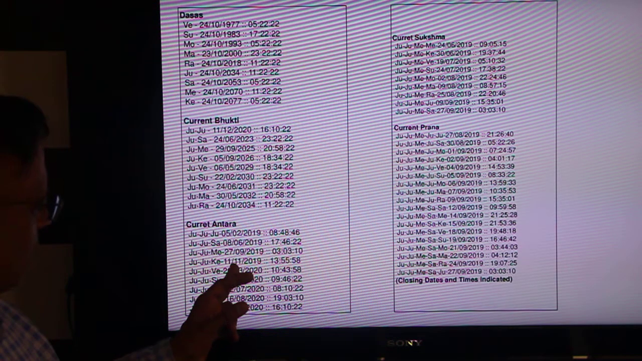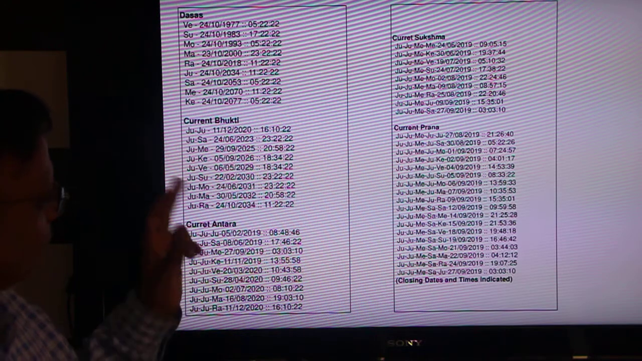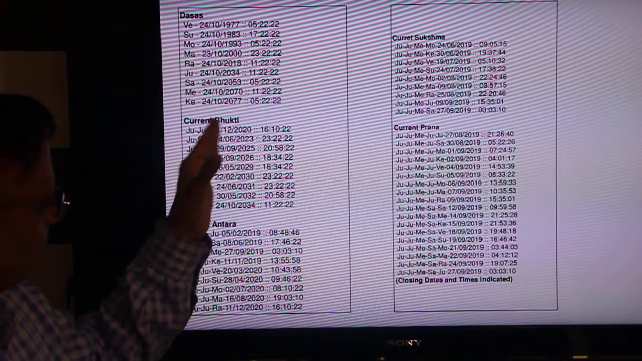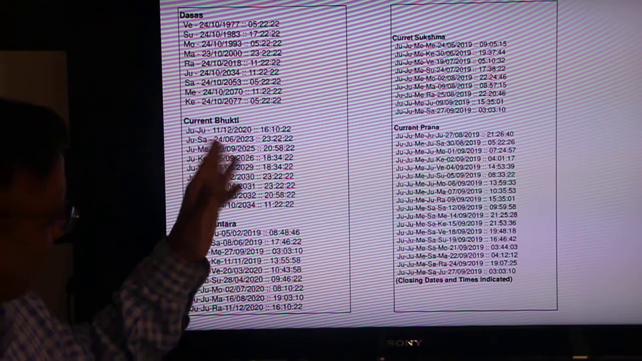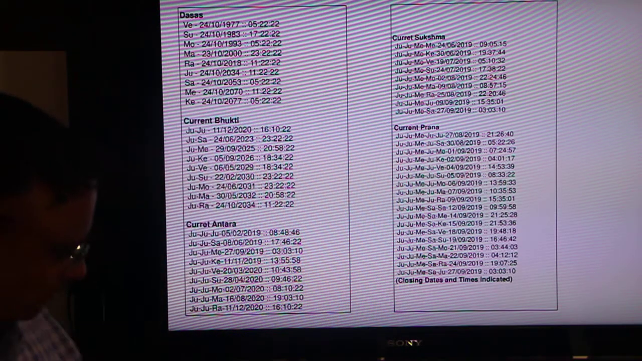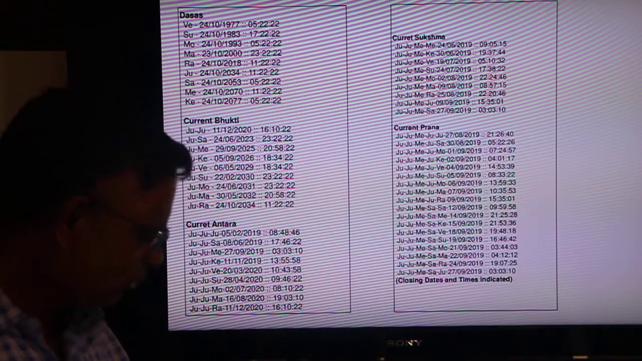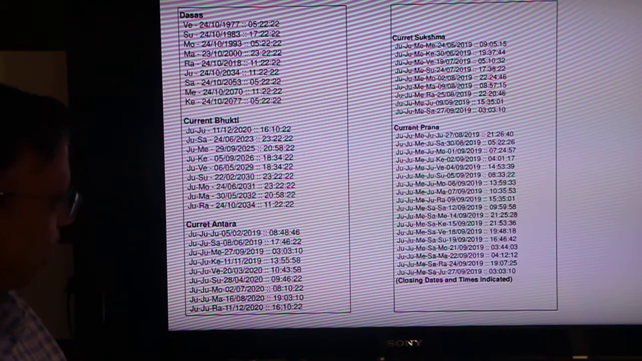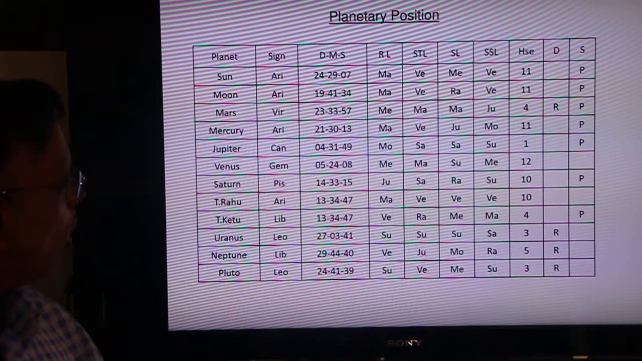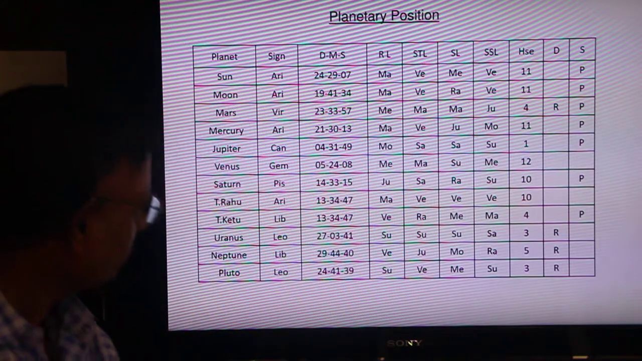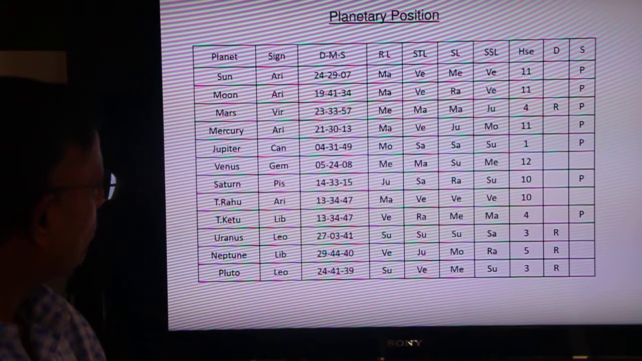So the Antara is running under Mercury. So I'll write that Dasha lord, Bhukti, sub Bhukti, called Bhukti or sub-lord. Actually, Lord, Bhukti and Antara. So all these things, on any day, under the influence of which planets, we can very well find from this. We go back now to the previous chart. As I told you, how will it be read?